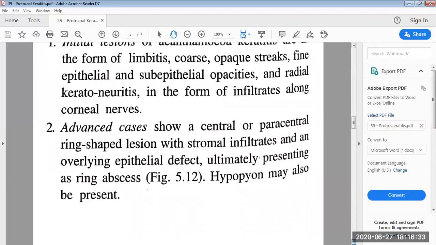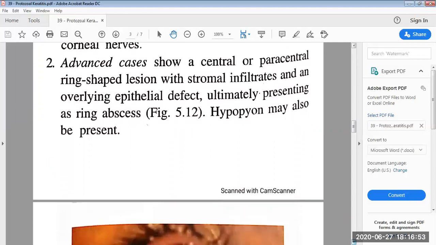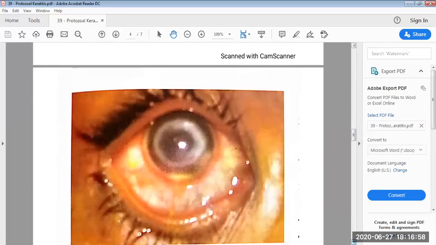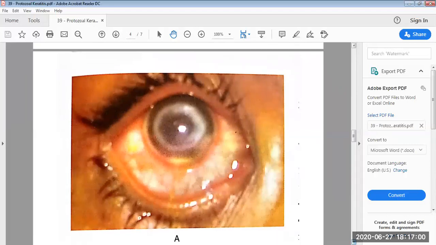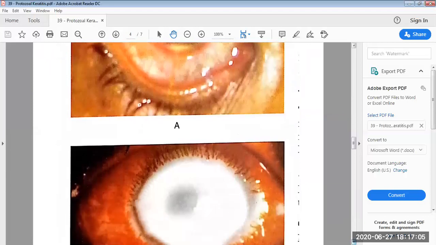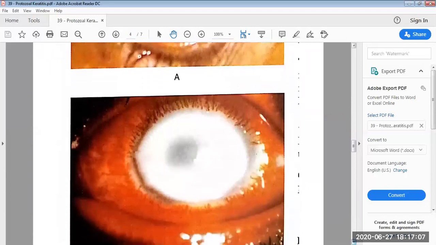Advanced cases show a central or paracentral ring-shaped lesion with stromal infiltrates and an overlying epithelial defect, ultimately presenting as ring abscess, and hypopyon may also be present. Here there is an image which shows the ring infiltrate. In image 1 they have shown the ring abscess, and in the next image there is a patient with advanced Acanthamoeba keratitis.